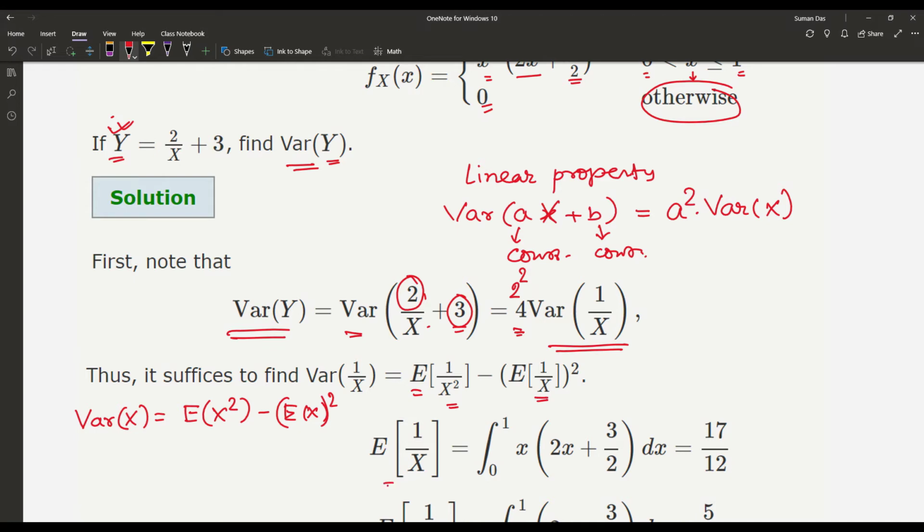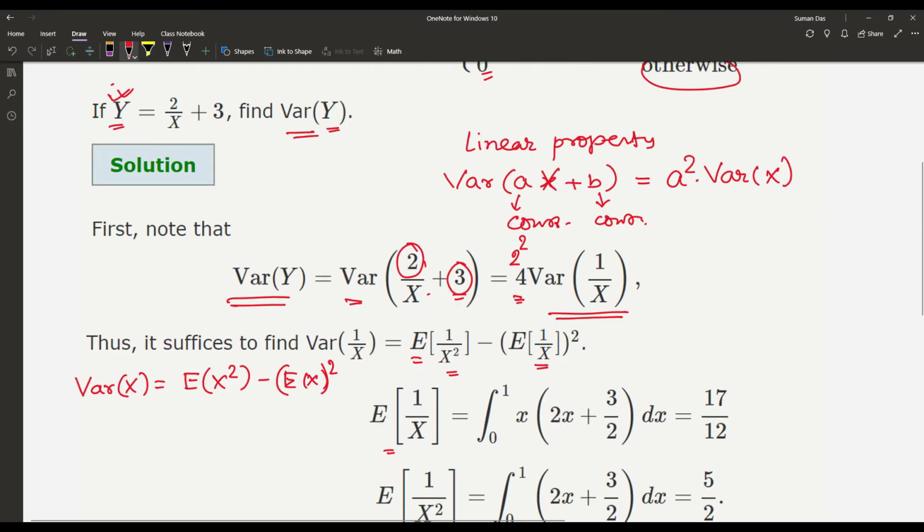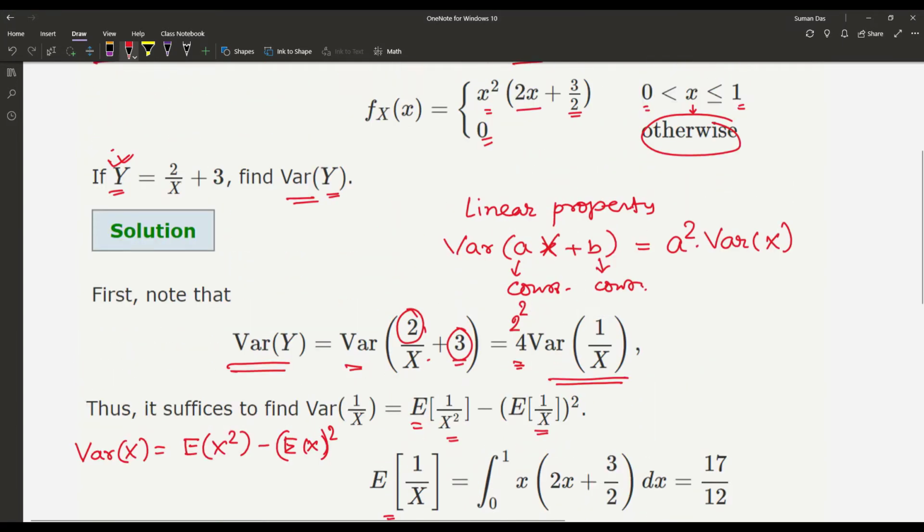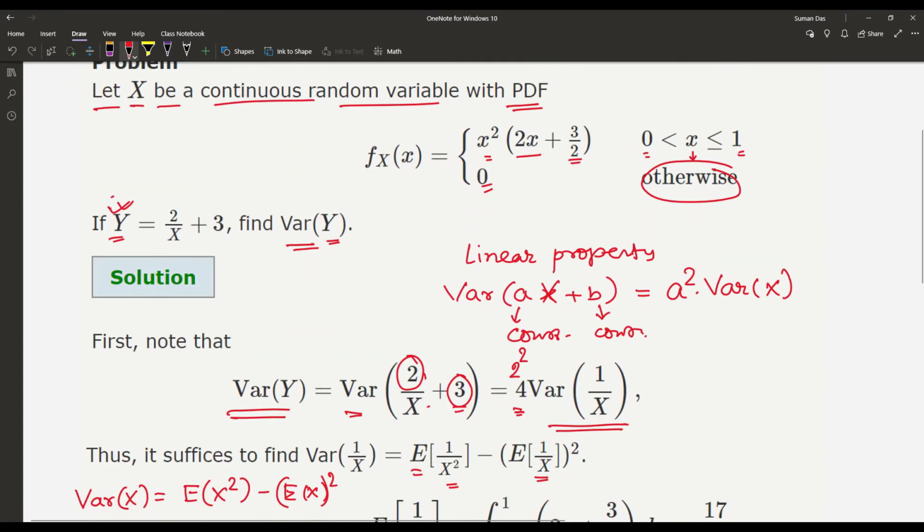First we are finding the expectation of 1 by X. Now look at the PDF. The PDF is given as x square into (2x plus 3) by 2. So when we have to find E of X, that is according to the formula x into f of x dx, and here that is 1 by x.